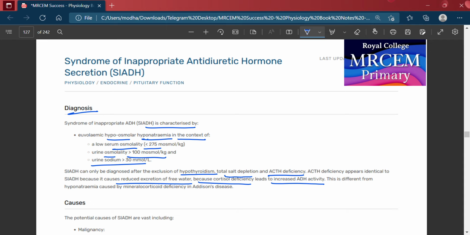This is different from hyponatremia caused by mineralocorticoid deficiency in Addison's disease.